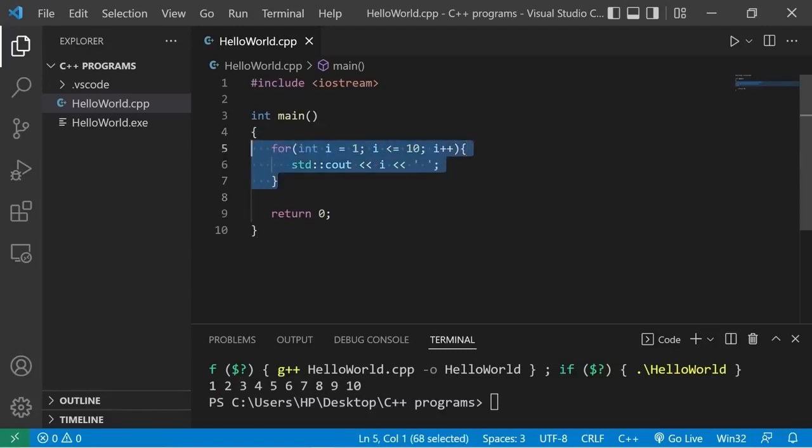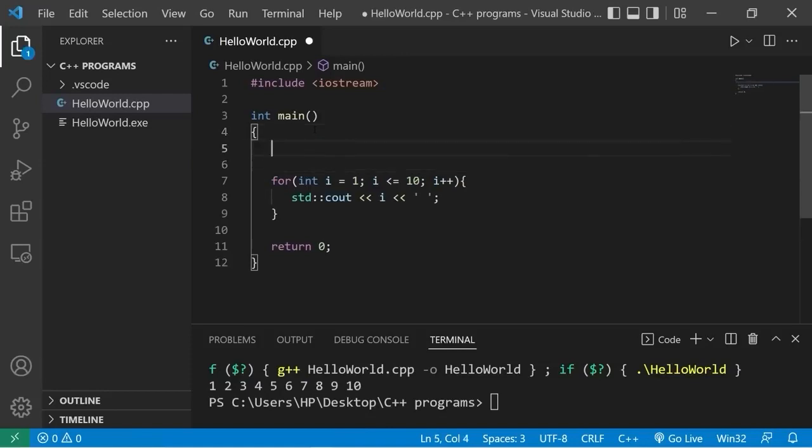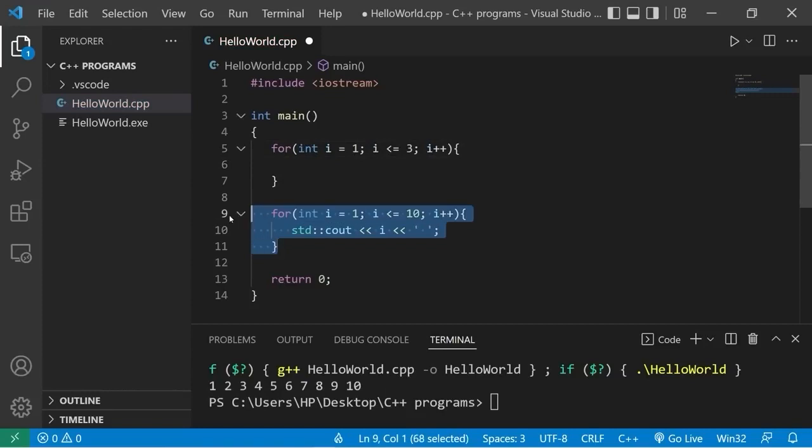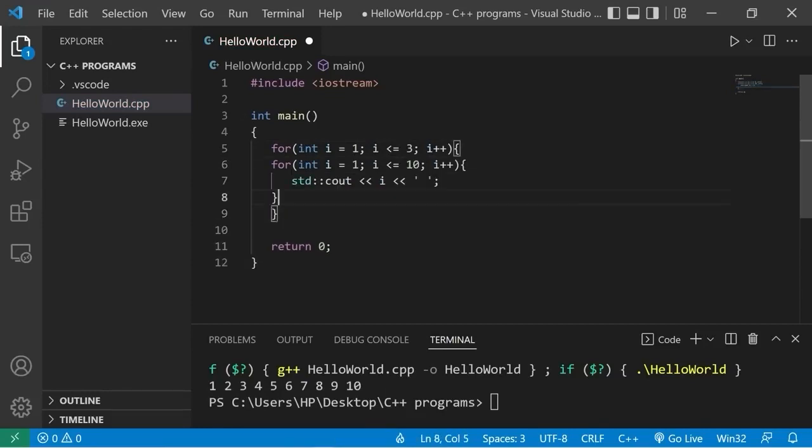Well, I can stick this loop in another loop. So let's create the outer loop. For int i, I'll set this equal to 1. I'll continue this as long as i is less than or equal to 3. Then increment i by 1. So I'm going to take this loop and stick it within the curly braces of the outer for loop. However, you don't want these loops to have the same index. A common naming convention for the inner loop is to use j as the counting index. j, j, j, j. Okay, let's take a look.